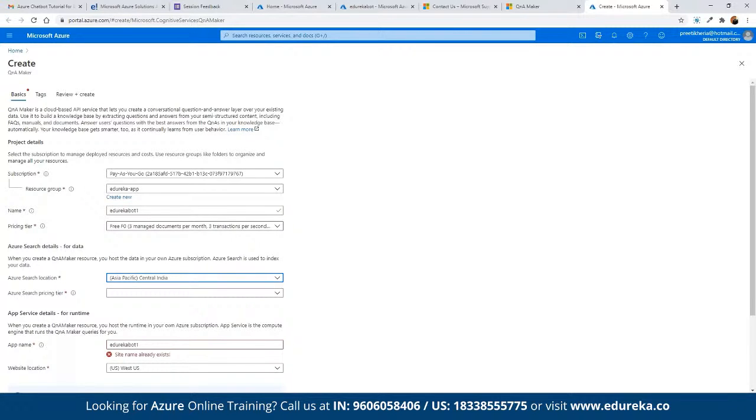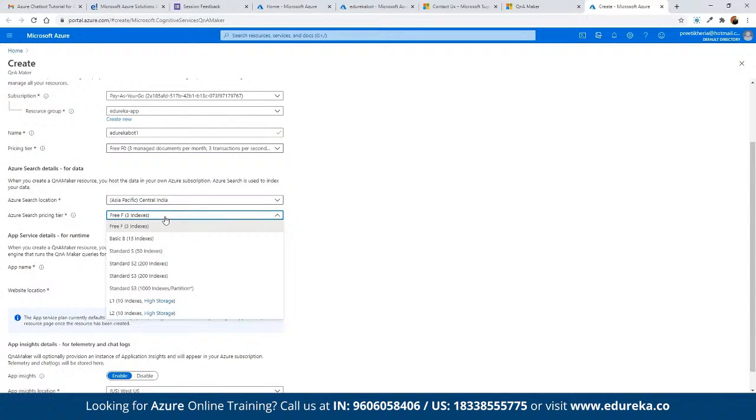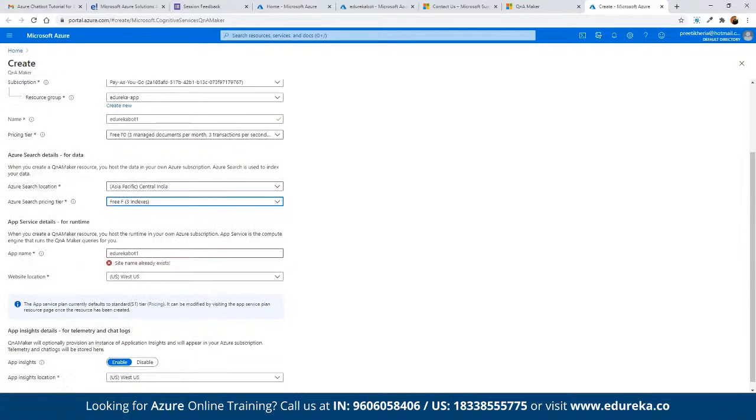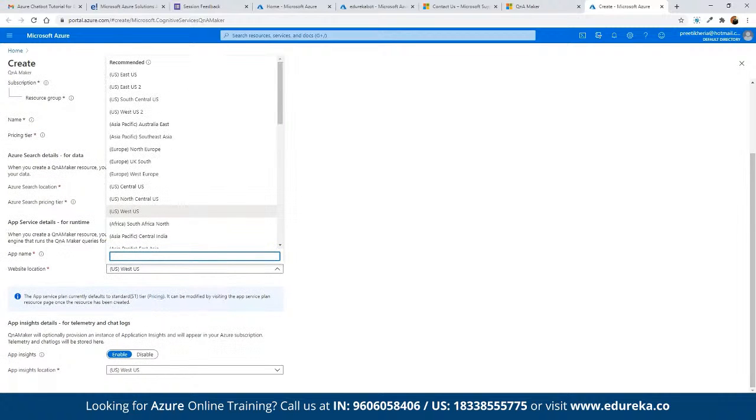Let's keep it as Edureka Bot 2. Now we can choose the pricing tier that we have chosen, which is free, and then we can choose the website location. This is going to be the application location that we are going to integrate this with. Suppose the application currently is also in Central India.